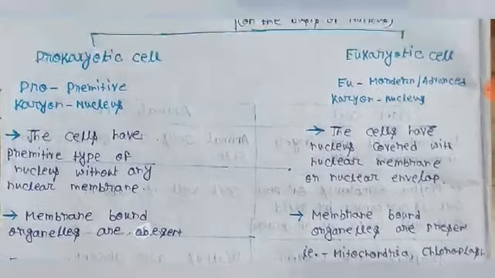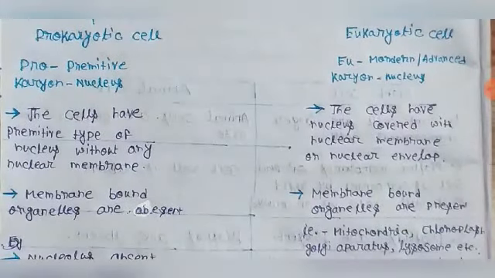You can see the prokaryotic and eukaryotic cells. As I told earlier, pro means primitive and karyon means nucleus, and eu means modern or advanced. That means cells having a primitive type of nucleus without any nuclear membrane are prokaryotic cells, and cells covered with a nuclear membrane or nuclear envelope are eukaryotic in nature.